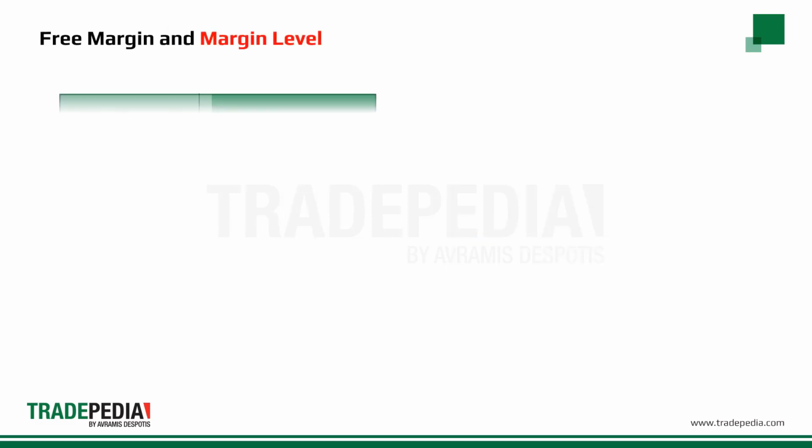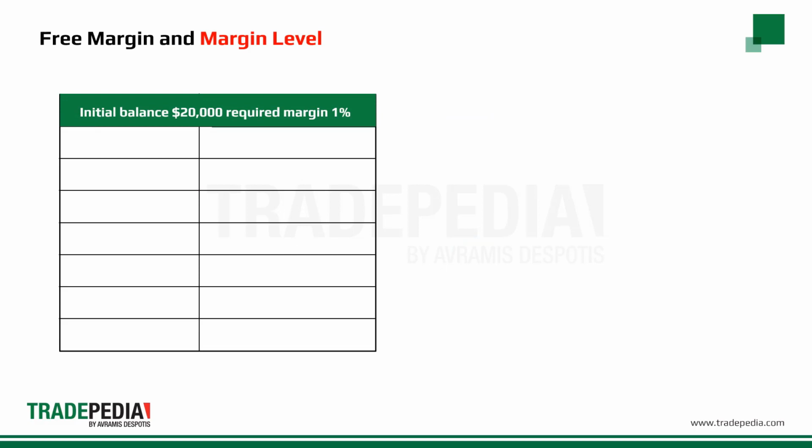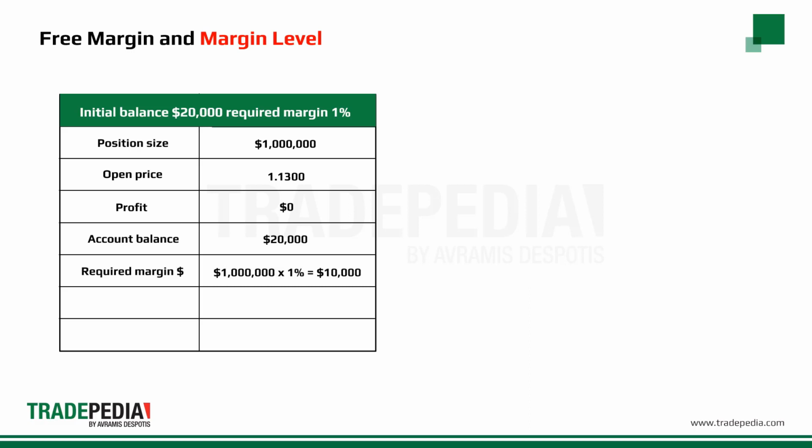Free margin and margin level. For an account with an initial balance of $20,000 and a required margin of 1%, we take a position of $1 million. Open price is 1.1300. At the time of the open, the profit is zero. The account balance is $20,000. The required margin is $10,000.